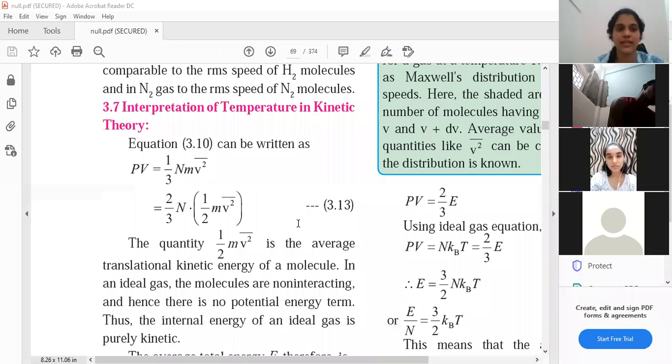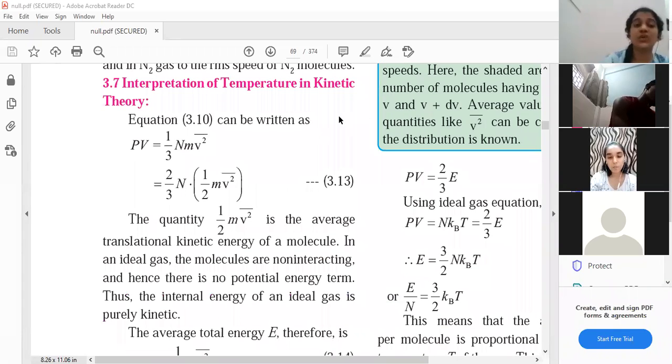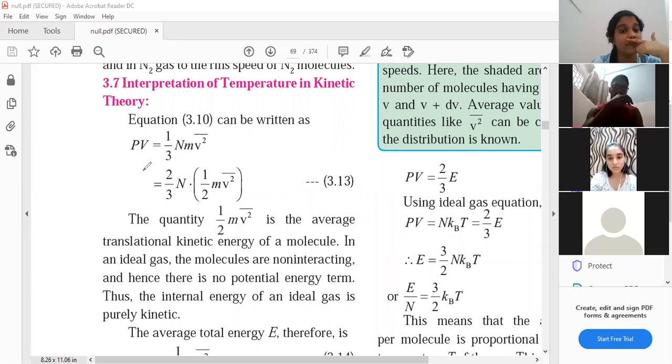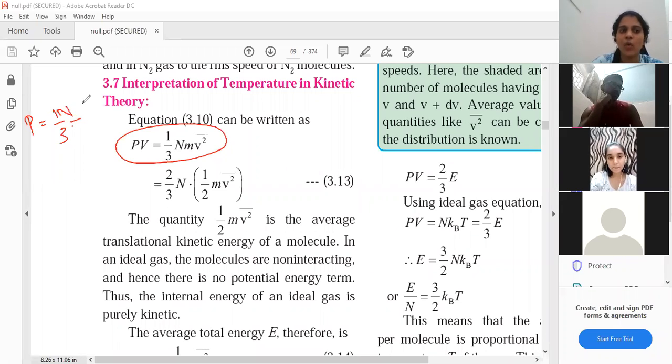Let us move ahead to the next topic, that is interpretation of temperature in kinetic theory. Now again here we have one small derivation, very simple. We start with this basic formula. This is your pressure formula, students, the one that we derived: 1/3 times N by V, small m, V square bar. Here if I take V on one side, I will get this particular equation.